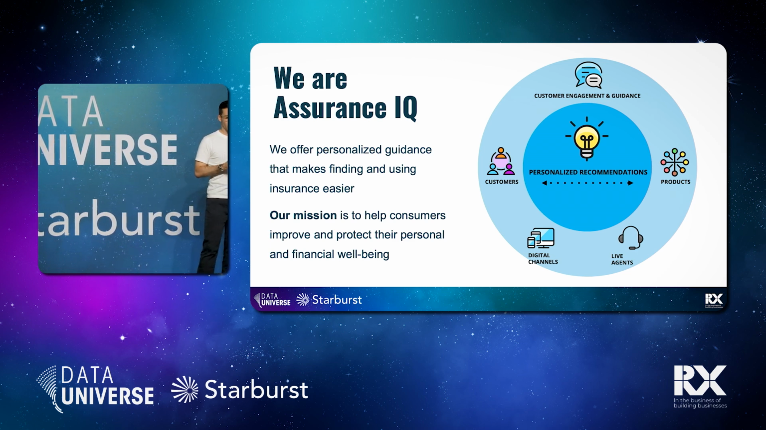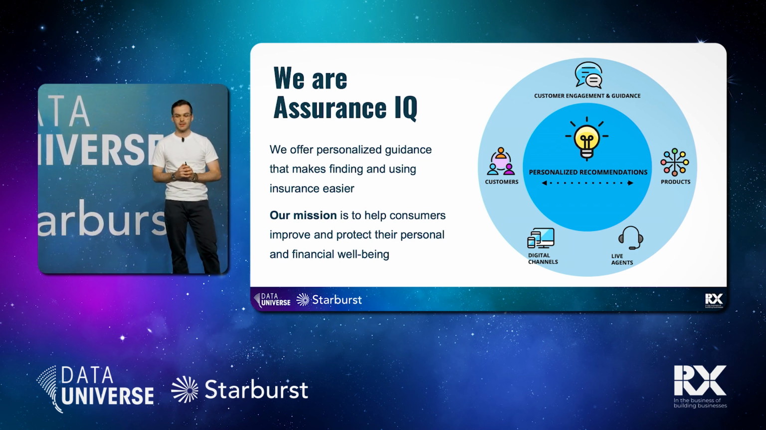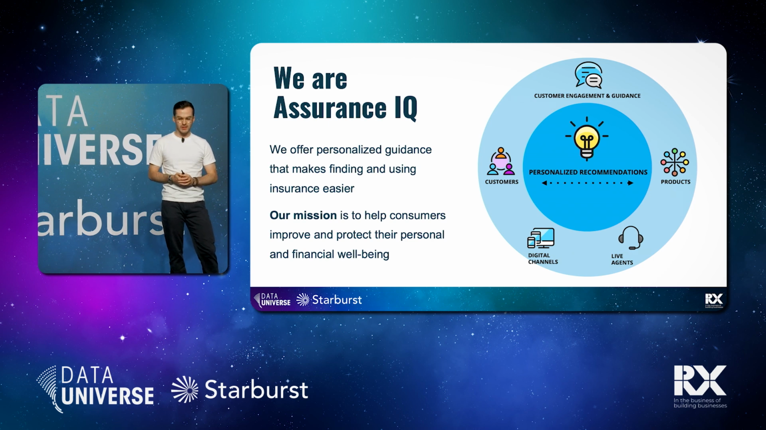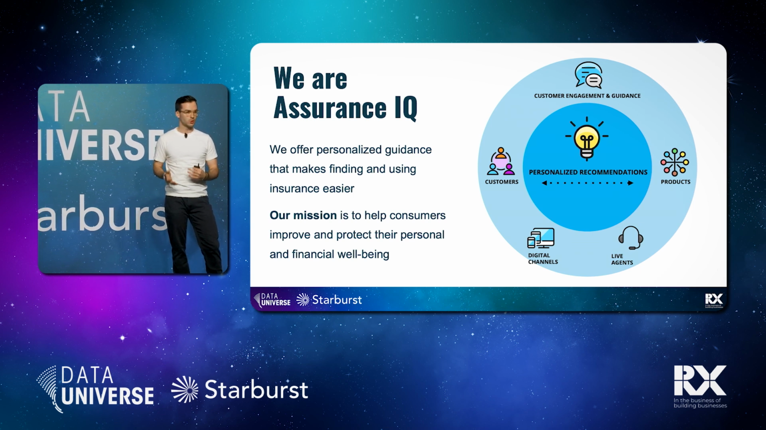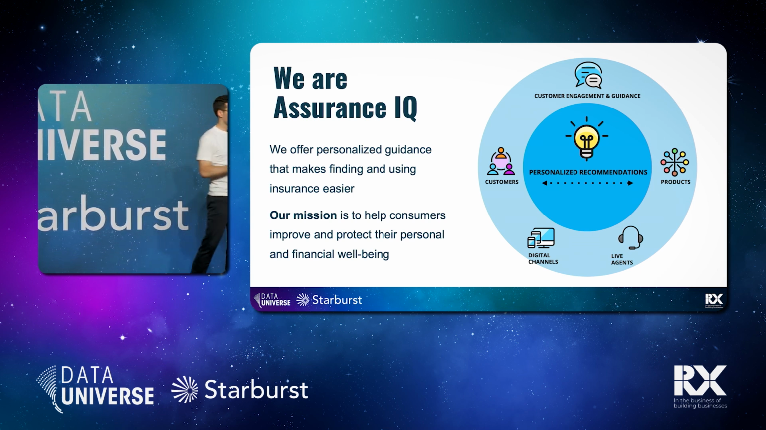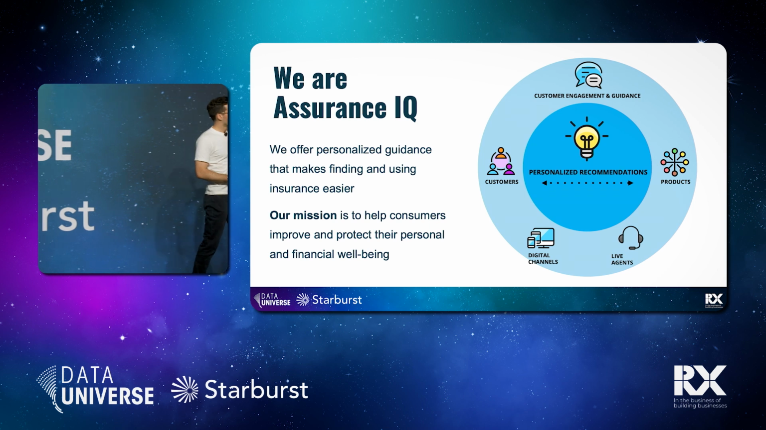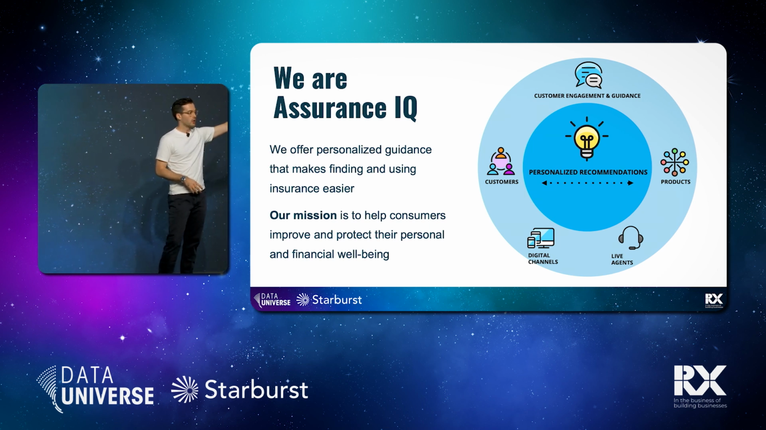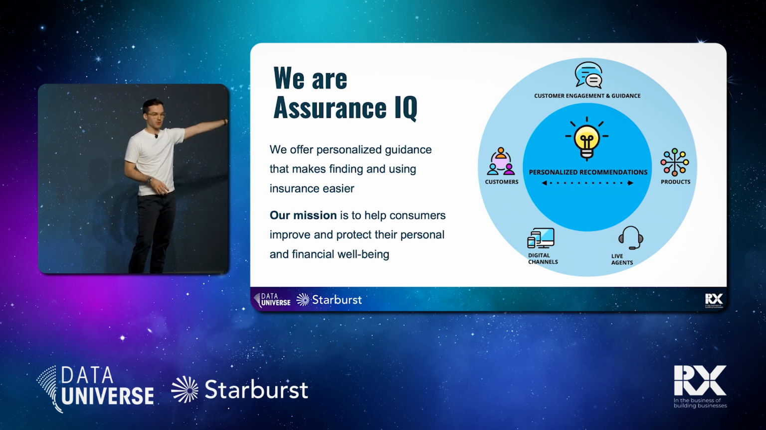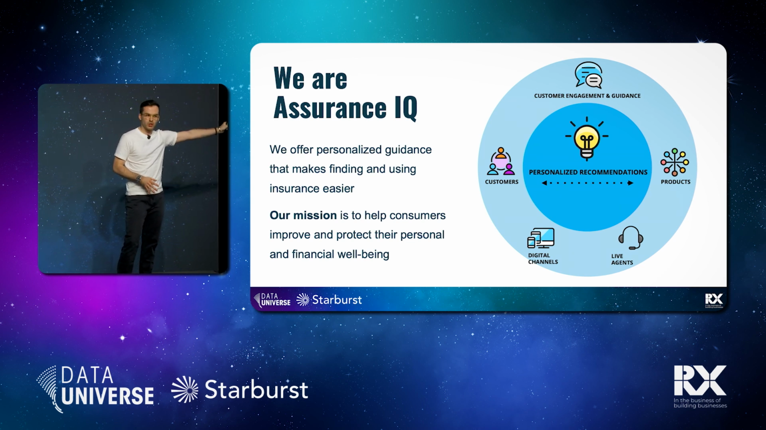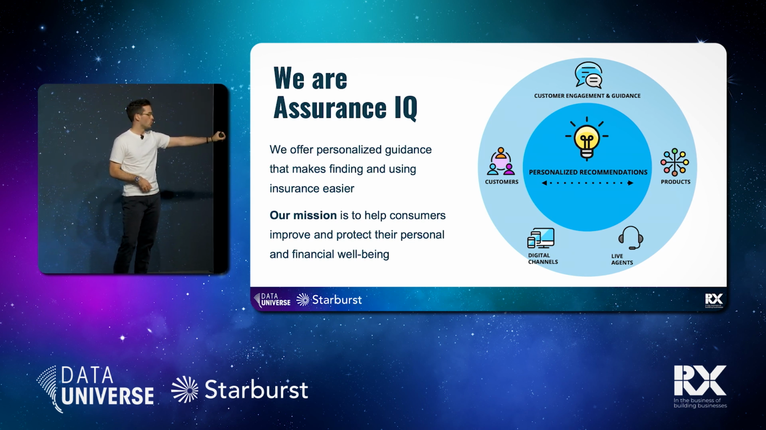As I said, at Assurance, we offer personalized guidance that makes finding and using insurance easier. Our mission is stated as helping consumers improve and protect their personal and financial well-being. And we do that through data science at its core. So we have our customers, and our core data science recommendation function is to find the right products for these customers. We do that through digital channels. We also do that through our agents, which are these conversations that I just talked about on the phone.